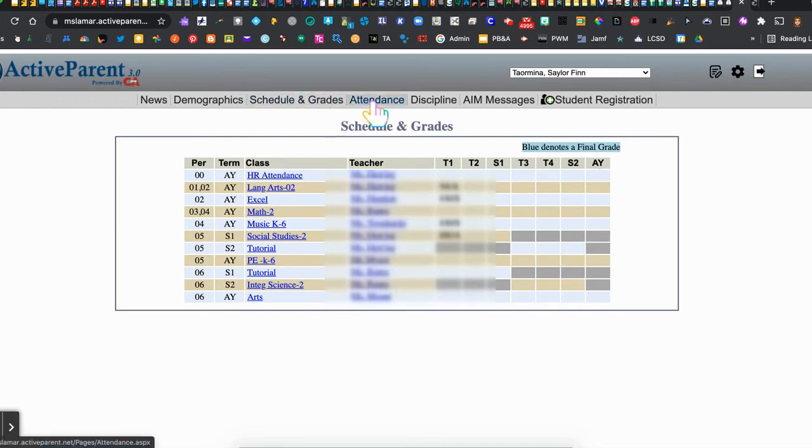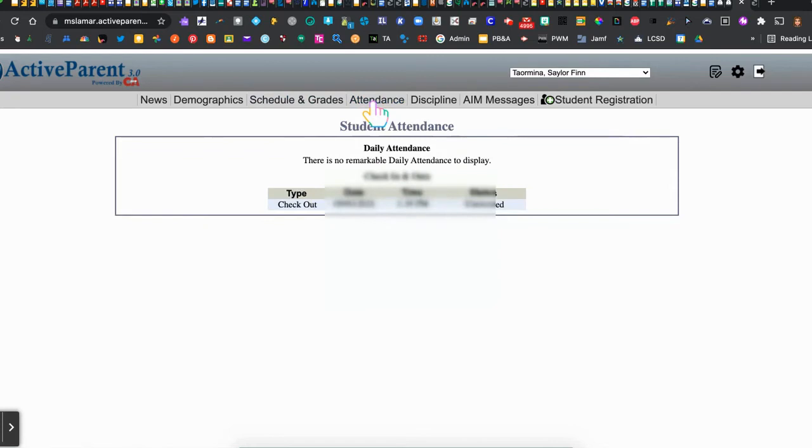Notice you also have an attendance tab. So when you click on the attendance tab, you can see any checkouts, check-ins, any kind of excused and or unexcused absences. Looks like my student has an unexcused checkout here. That means I forgot to write a note within, I think, the 3-day time frame. So definitely want to be able to send that note next time.